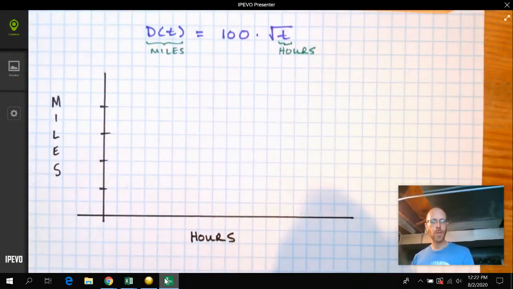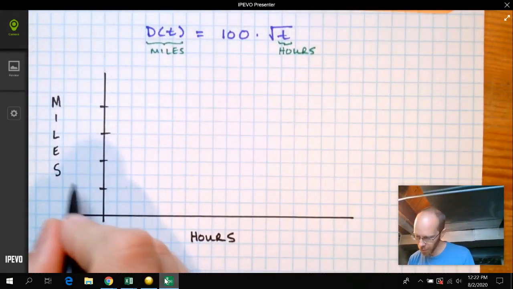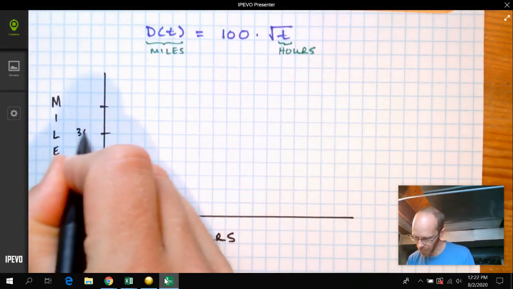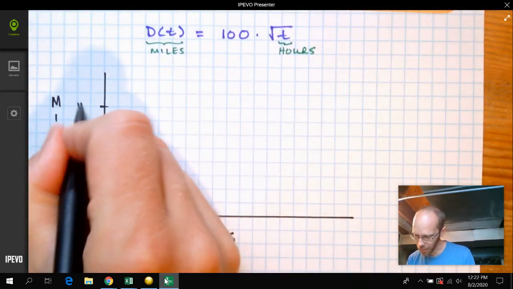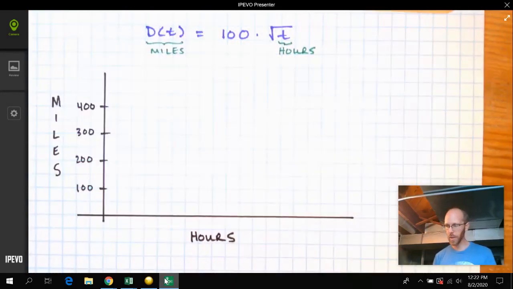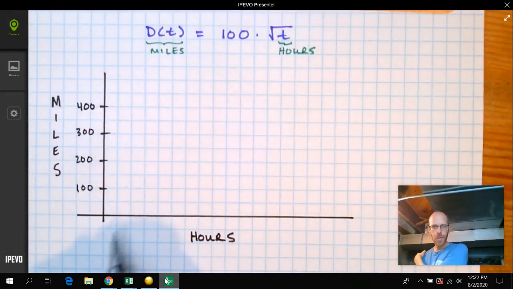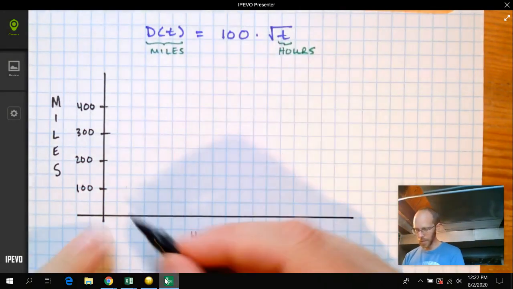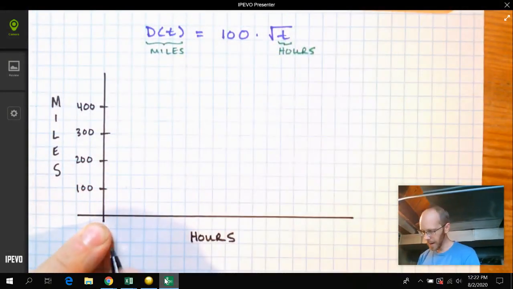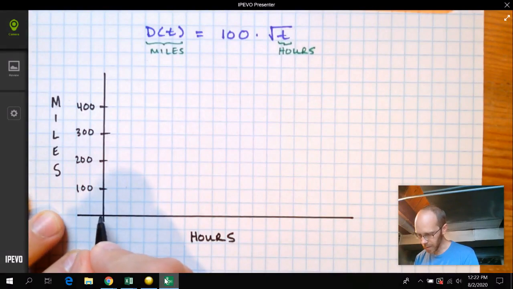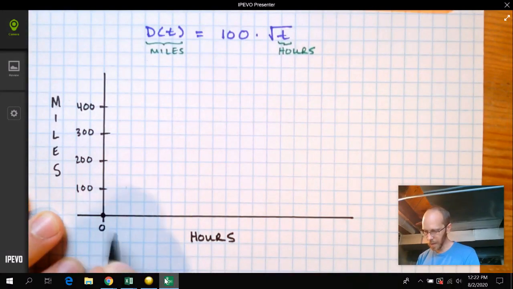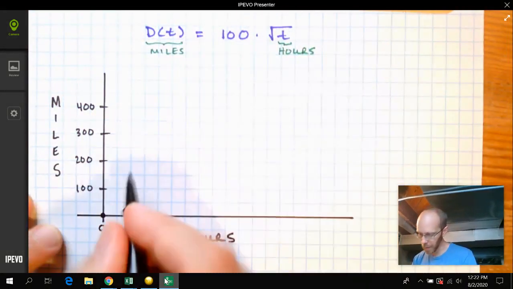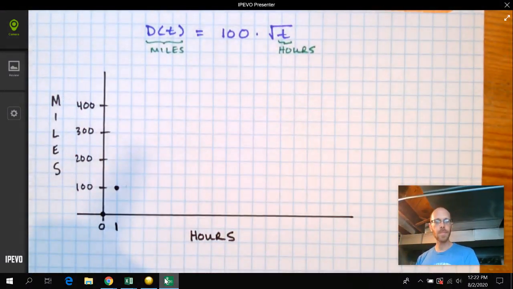So you've got a first quadrant set up. In the miles direction, I would encourage you to go 100, 200, 300. I know we're not actually going to drive 300 miles, 400, but make it go that way. Then in the hours direction, let's pick some hours that are easier to plug into the square root. So for instance, if I plug 0 in here, our output is going to be 0. And if I plug in 1 hour has gone by, our output would be 100 miles.